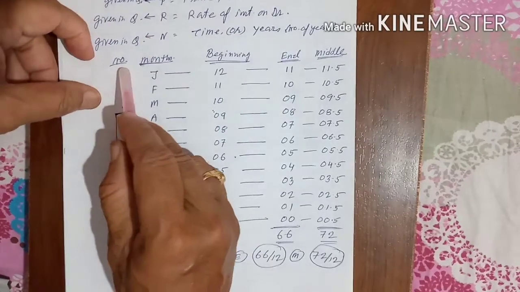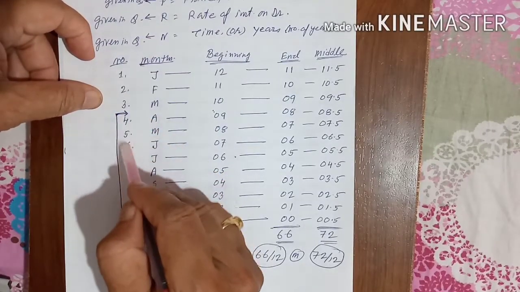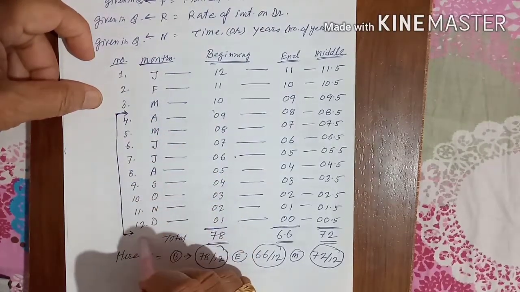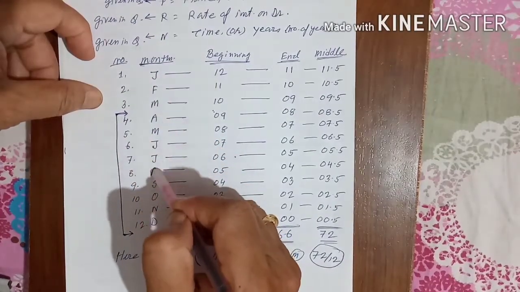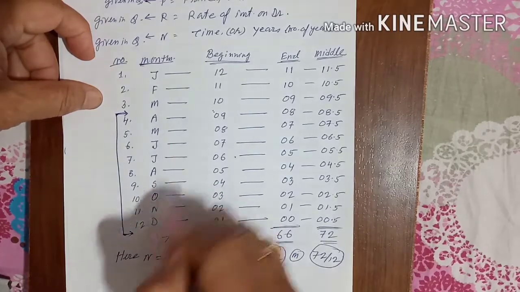Here I have put the numbers 1, 2, 3, 4, 5, 6, 7, 8, 9, 10, 11, 12. The months are January, February, March, April, May, June, July, August, September, October, November, December.